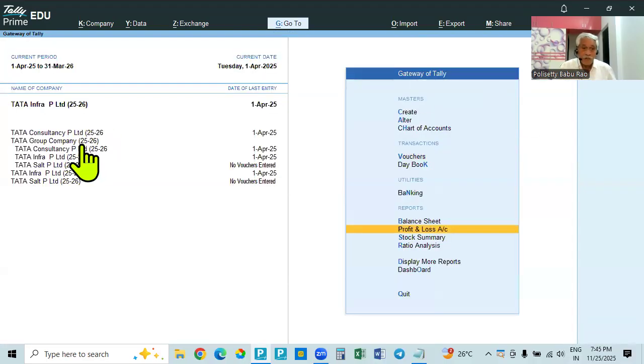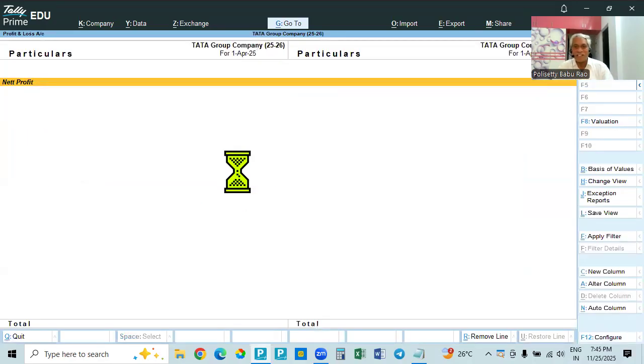So if you go to group company, already in one company 5 lakhs capital is introduced. In this company 3 lakhs introduced. So the consolidated total amount will be 8 lakhs. So select this Tata Group company. If you click that, it will be selected. Selected company will be shown here. See the profit and loss account. Nothing is there because no entry related to income or expenses, purchases or sales, is entered anywhere.